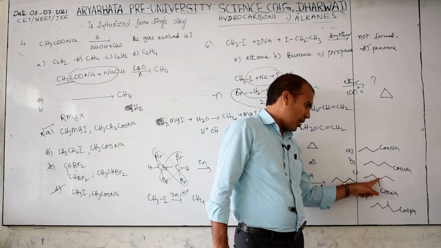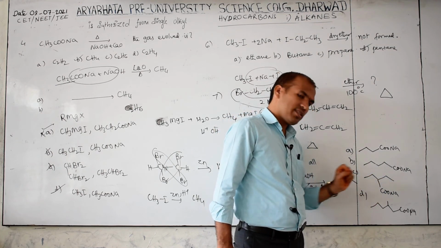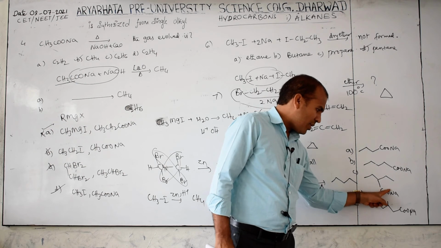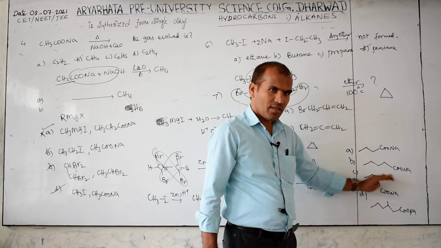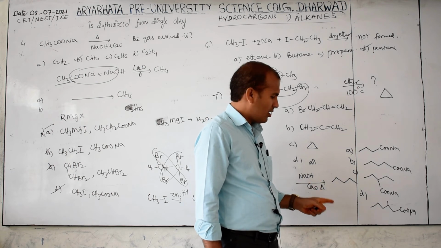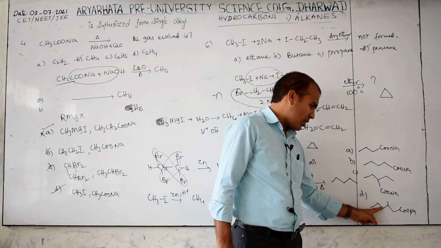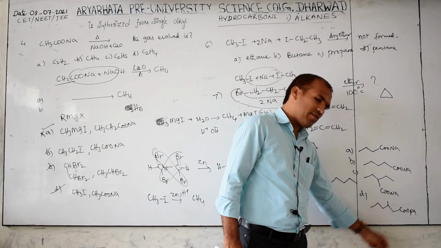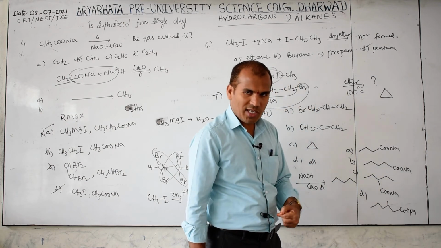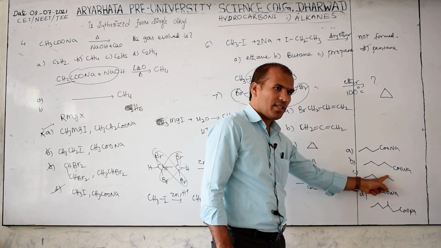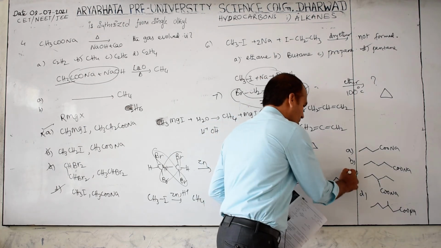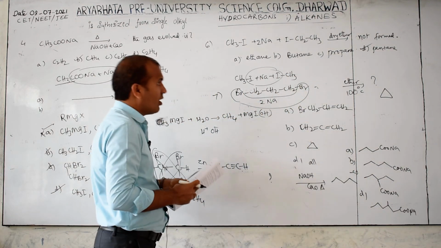1, 2, 3, 4, 5, 6. If it is eliminated as Na2CO3, then what is this? A straight chain. Then the answer is C. Check D also: 1, 2, 3, 4, 5, 6, 7 is there. 7 means 1 carbon less, you will get 6. So that is not the answer. Then option C is correct. Next.